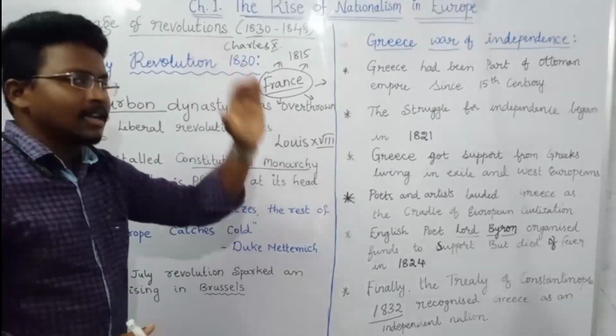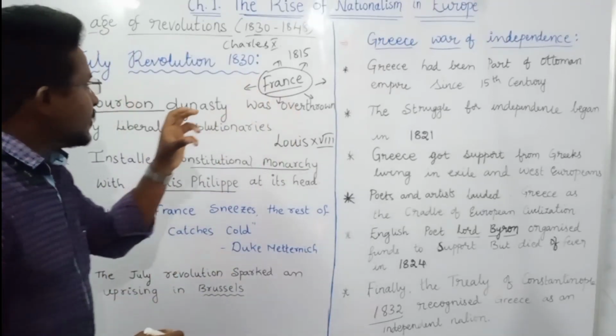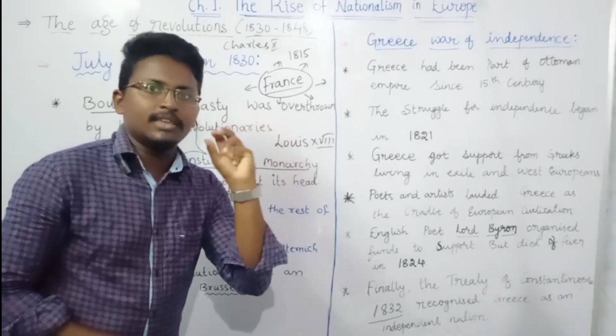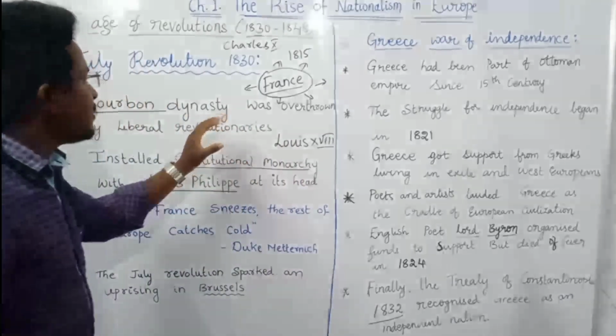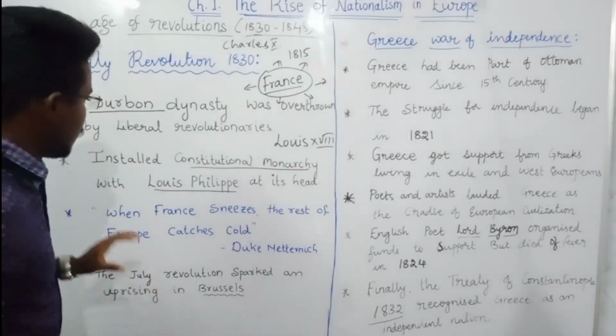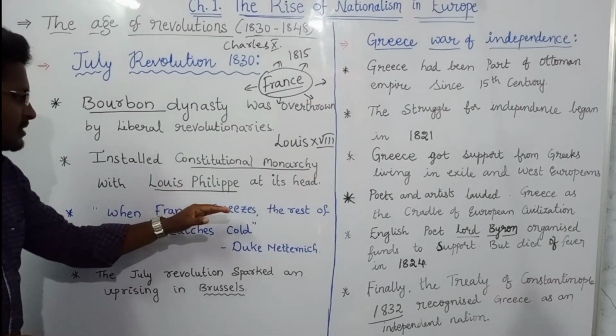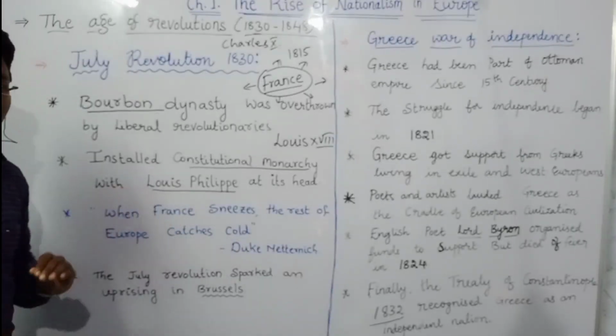If there was something else, like war, it spread to other parts of Europe. Whenever any small thing happens, it is easily spread into other parts of Europe. That is the reason Duke Metternich mentioned that when France sneezes, the rest of Europe catches cold.